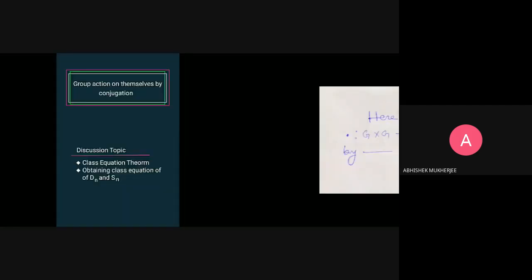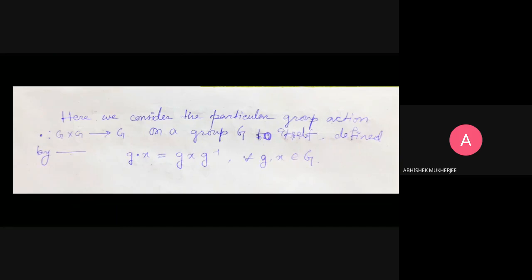Here we consider the action defined from G cross G to G, on a group G to itself, defined by g dot x equal to gxg inverse for all g belongs to G and x belongs to G.